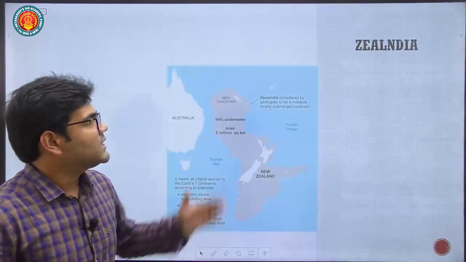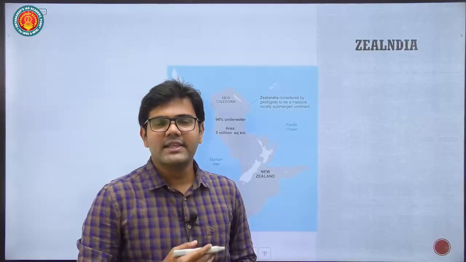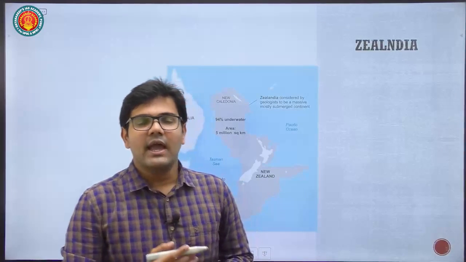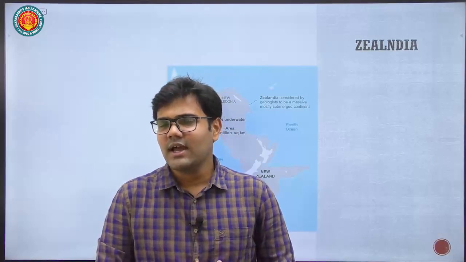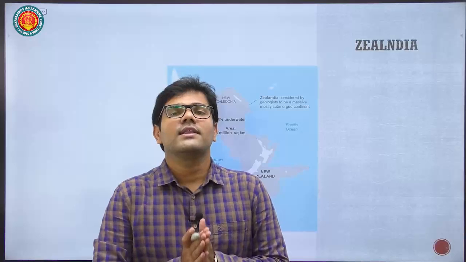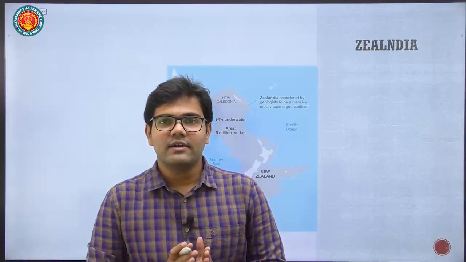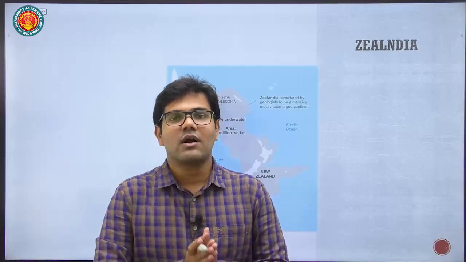Next, the concept of Zealandia. Recently, in the year 2015-2016, a new study was conducted around the New Zealand region, and the scientists found that there is a different landmass apart from Australia. It's called Zealandia. 94% of that continent, Zealandia, has been submerged under water.